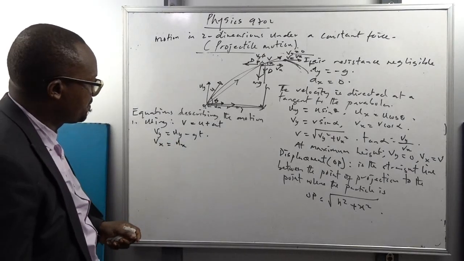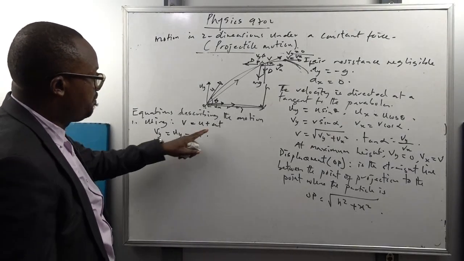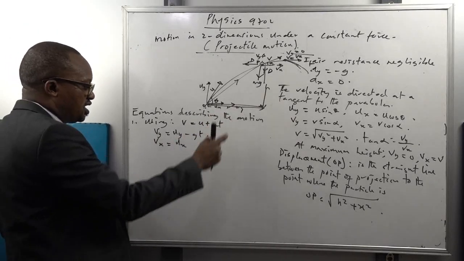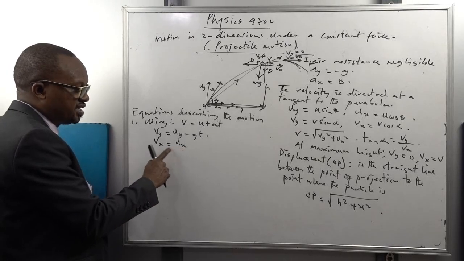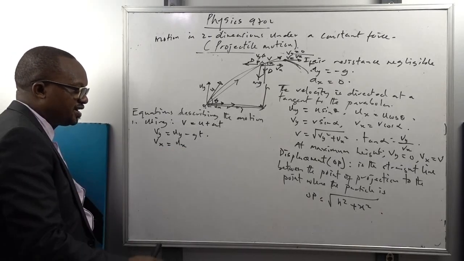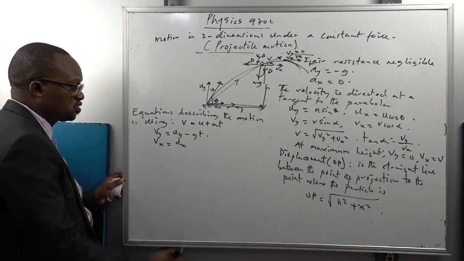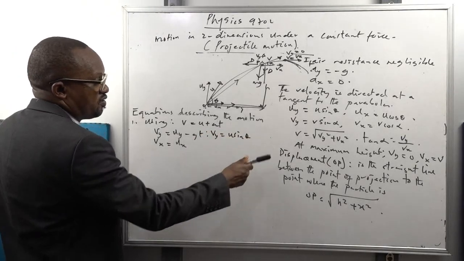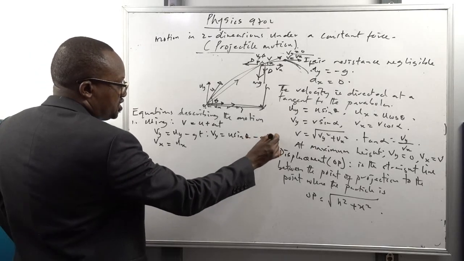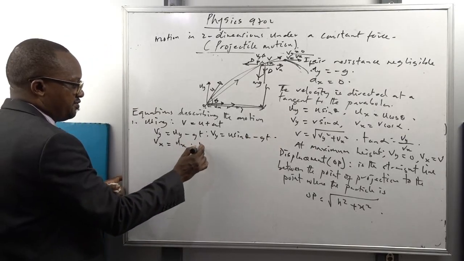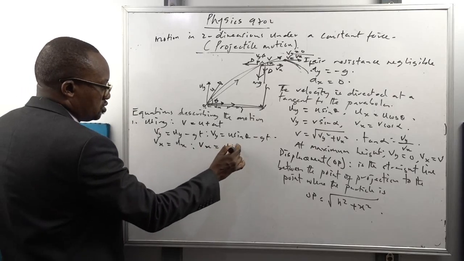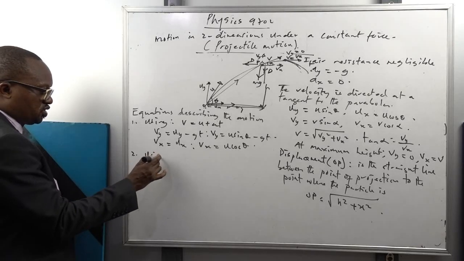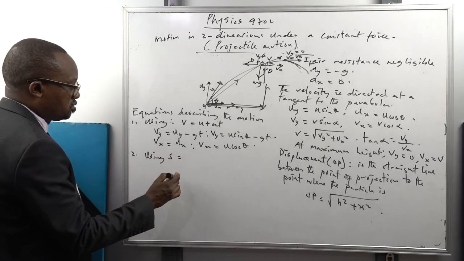Horizontal component or the velocity of projection plus at. But you know that acceleration along the horizontal is 0. So vx is equal to ux. That means along the horizontal, the velocity is constant. So I can write this as vy is equal to u sine theta. We have already said that. That is uy minus gt. While here, vx is just equal to what? U cos theta.